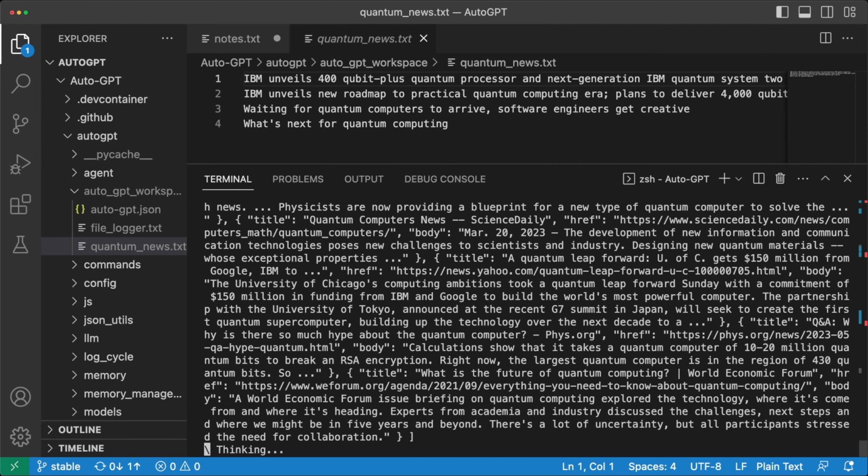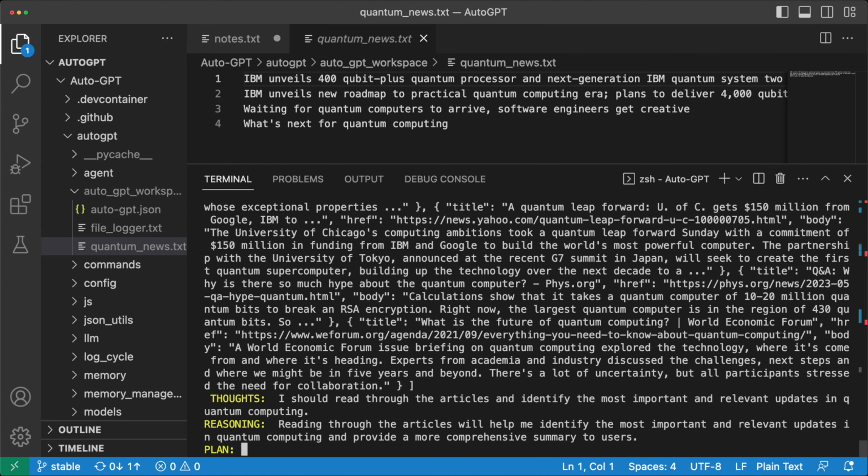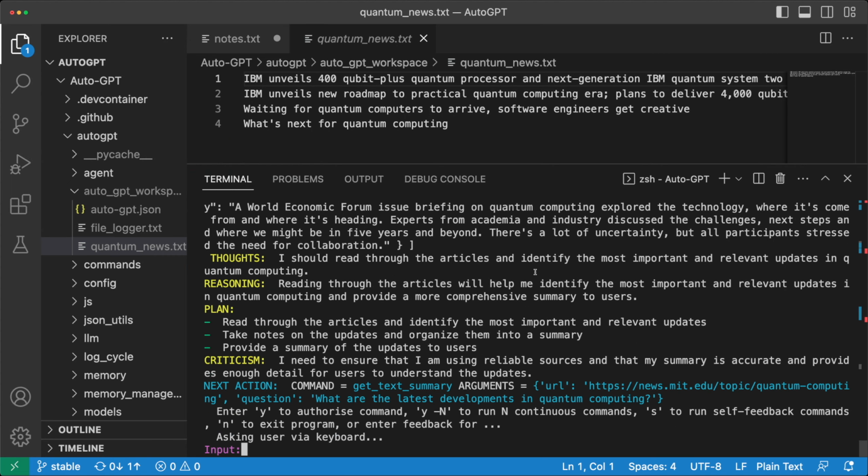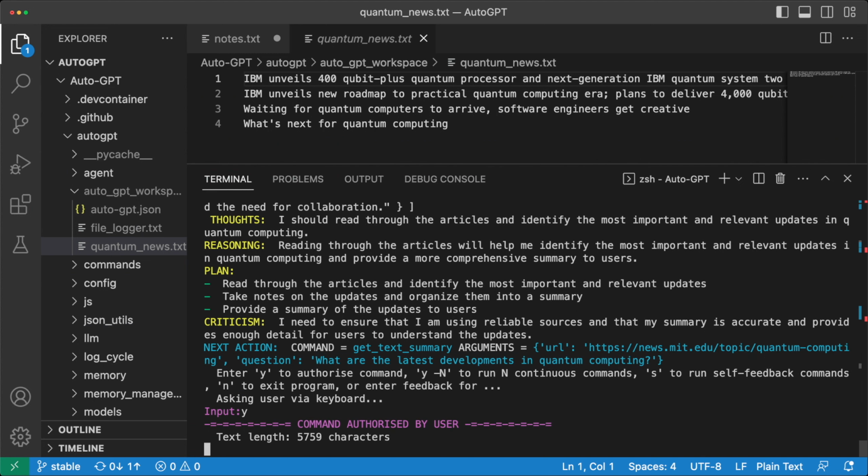So it again performed a Google search, it got a bunch of results, and now it's thinking what to do with it. Okay, so now the next thought is to read through the articles and identify the most important and relevant updates, and you can read the rest of the reasoning and plan. And now the next command is to get text summary, and it will create a summary from this URL, and the question it will be asking is, what are the latest developments in quantum computing? So let's authorize this and see what it produces.